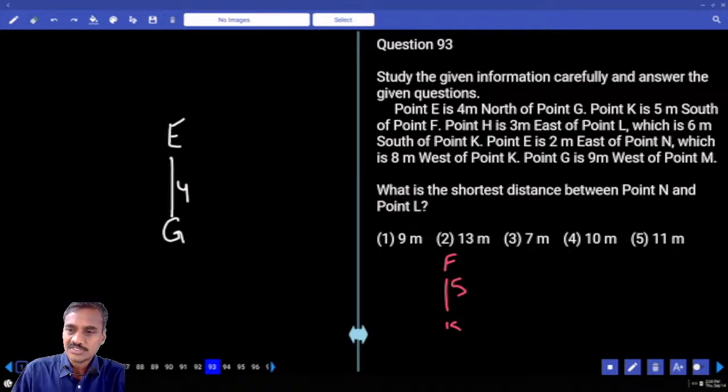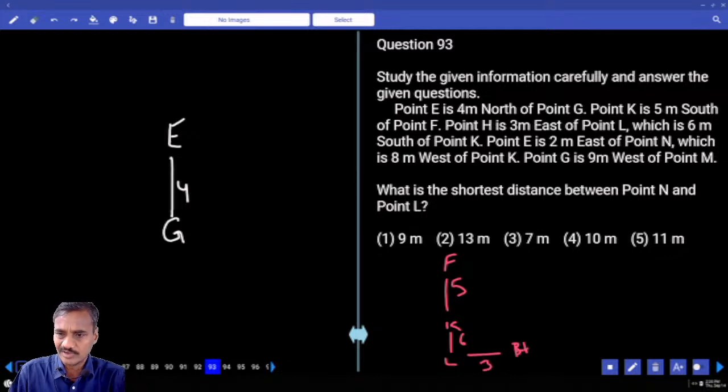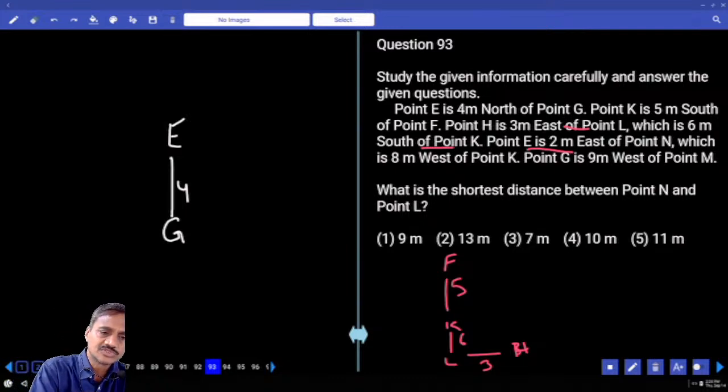And H is 3 meters to the east of L. L is 6 meters to the south of K. Now H is here, which is 3 meters to the east of L. And E is 2 meters to the east of N.